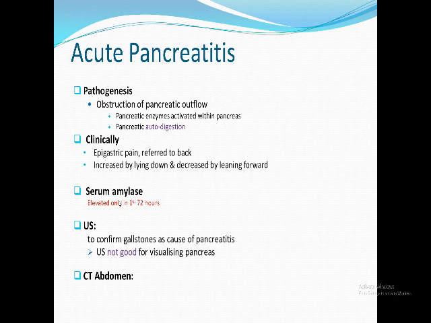Ultrasound is not good. You know ultrasound from the lecture of trauma. Ultrasound is not good in the retroperitoneum, and the pancreas is retroperitoneal. It just confirms the gallstone again. But the investigation of choice is CT. I want to remind you: in biliary colic and acute cholecystitis, the investigation of choice is ultrasound. In calcular obstructive jaundice, the investigation of choice is cholangiography, namely MRCP, because it's non-invasive. If you suspect acute pancreatitis, the investigation of choice is CT, because this is the gold standard. It can grade the pancreatitis from mild, moderate, severe, to hemorrhagic pancreatitis.